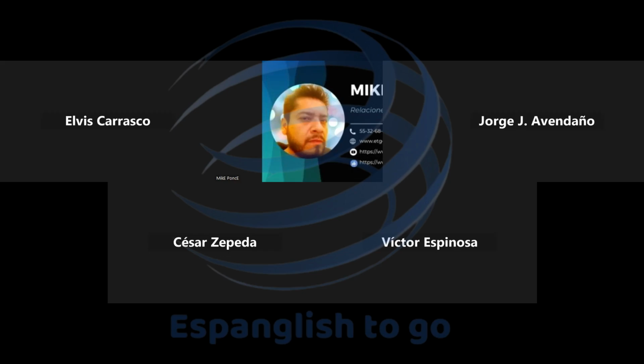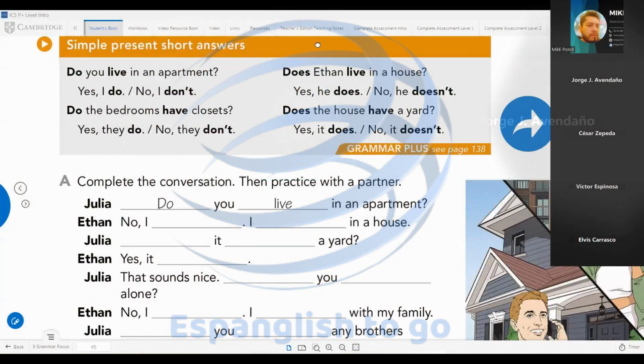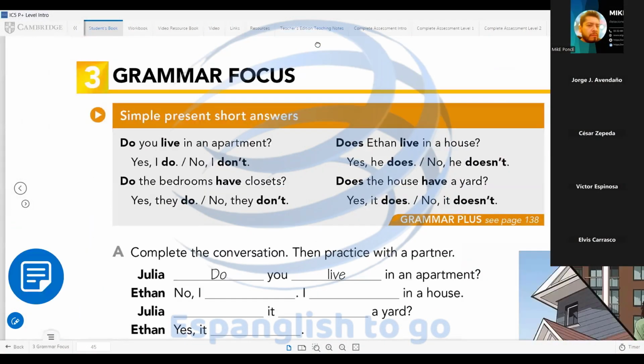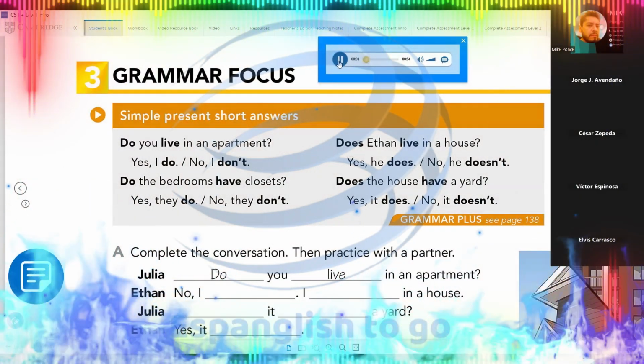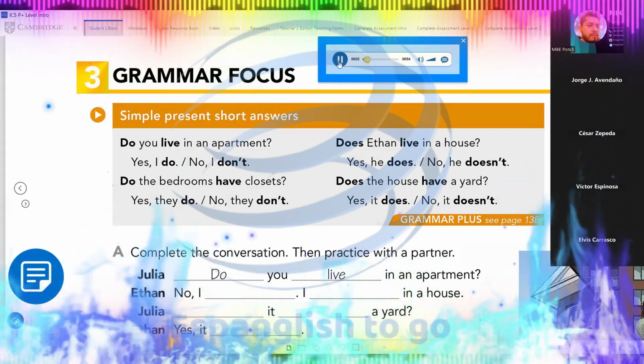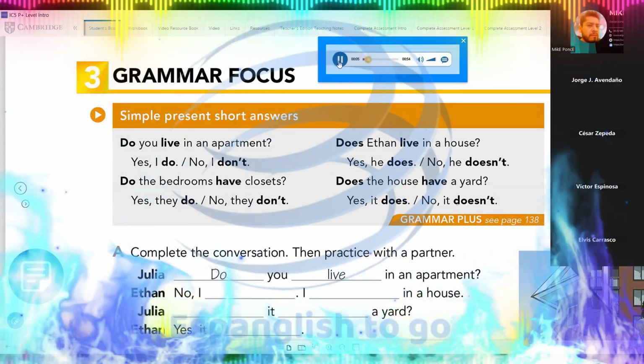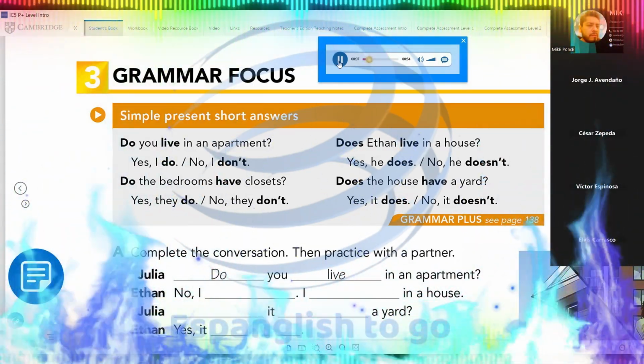So please open your books, page 45. Okay, here we have the grammar focus, simple present, short answers. Listen to the audio. Page 45. Exercise 3. Grammar focus. Simple present short answers.